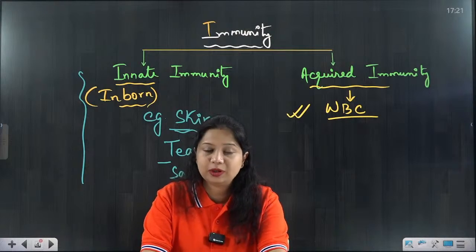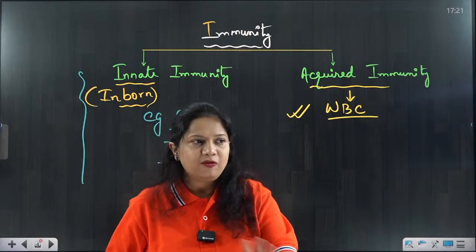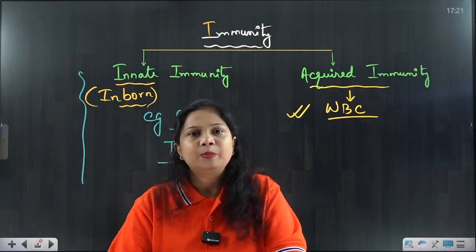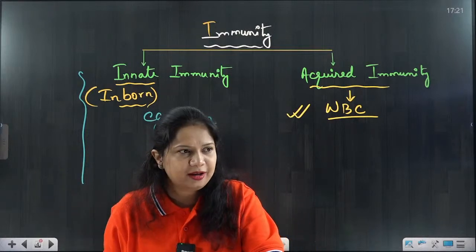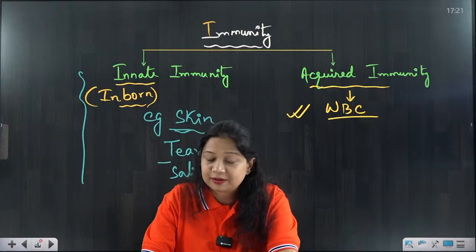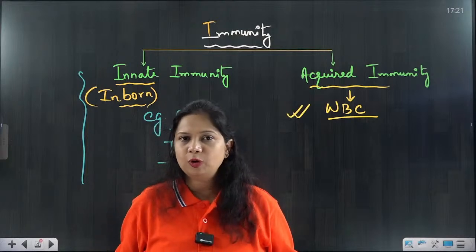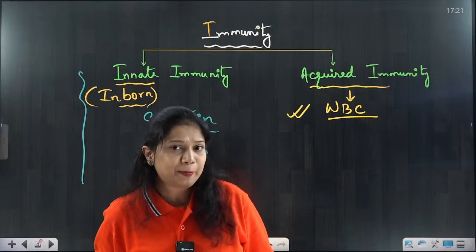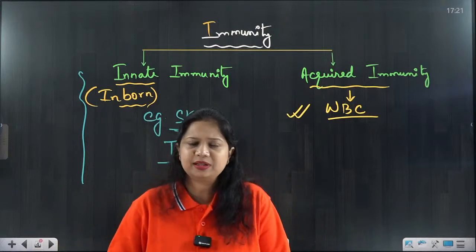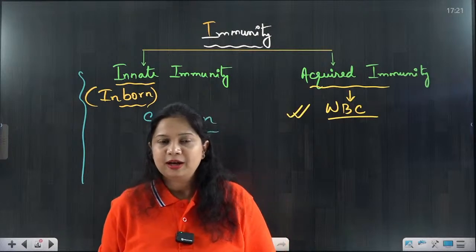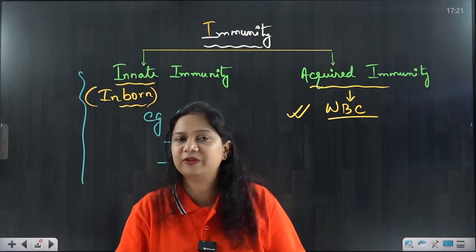Natural infection. What is the meaning of natural infection? Natural infection means, for example, some person XYZ has got the infection of chickenpox. Many of you must know chickenpox infection. Chickenpox is a viral infection. Nobody wants to have this infection, but by some chance, if they get it in childhood, what happens? The virus enters the body by somehow surpassing the skin, tears, saliva and all this first line of defense.